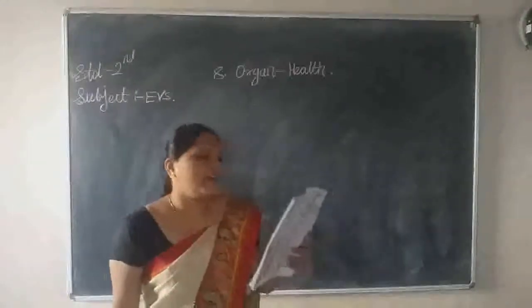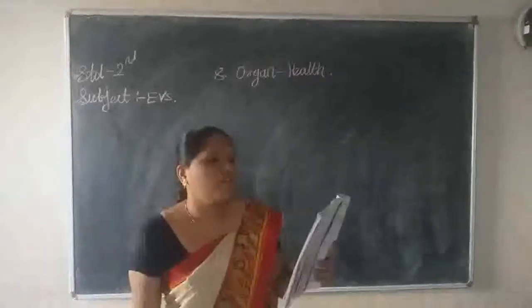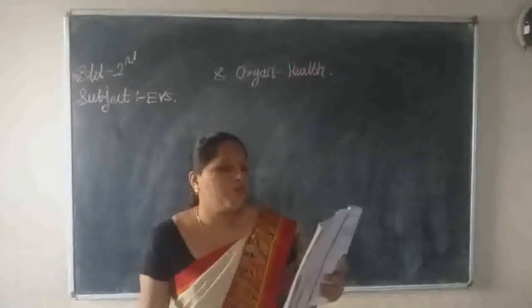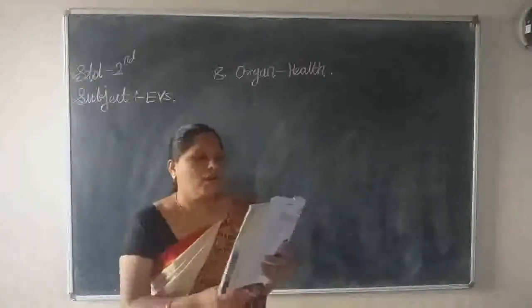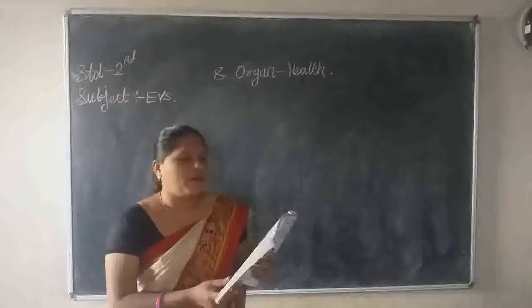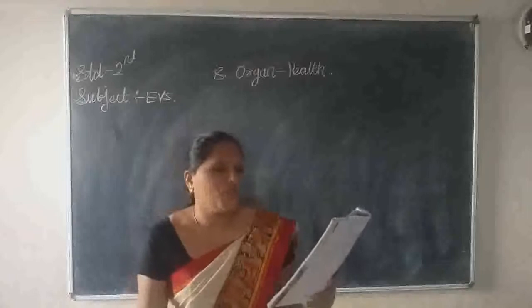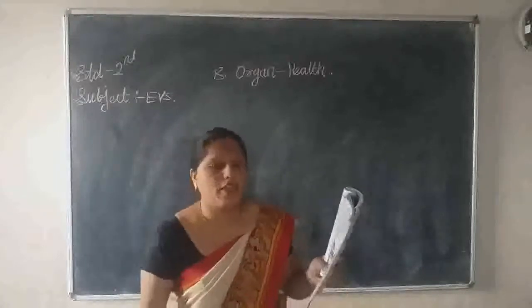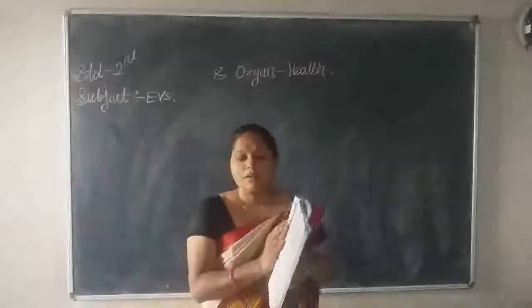So here are some pictures. Parts of body are also mentioned. Which part of our body do you use to perform the activity that is in the picture? Put a right mark. Here are some pictures, and parts of body are also mentioned. So you have to write which part of your body and make a right mark. Take pencils in your hand and write the mark.